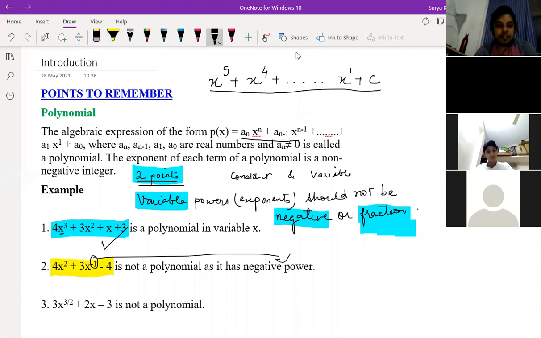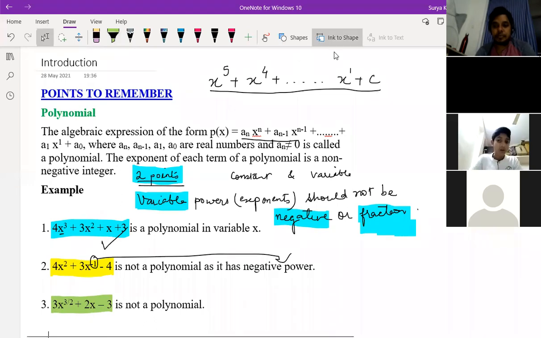Satvik, yes, sir. Third one, is this a polynomial or not? No, sir. Why is it not a polynomial? Because it has a fraction in it. Yeah, so the variable power should not be a fraction. So your fraction is there, that's why this is not a polynomial. So this is a basic concept. By seeing it, you can understand whether the given expression is a polynomial or not, right? Yes, sir. So does anyone have a doubt in this part, in understanding whether it's a polynomial or not?